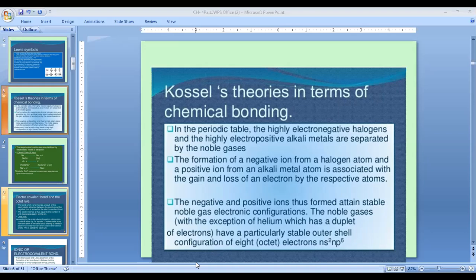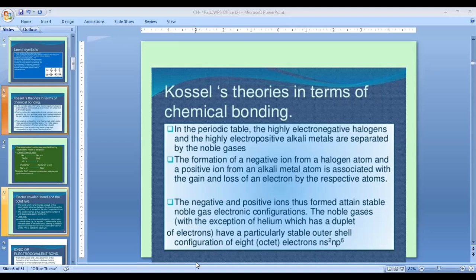So halogens gain an electron and form a negative ion, while alkali metals lose an electron to form a positive ion. This losing and gaining creates a bond due to which they both can join together and form the chemical bond, and this is called chemical bonding. This is a type of chemical bonding, we can say. The negative and positive ions formed can attain a noble gas electronic configuration. If the alkali metal loses one electron, it gets the noble gas electronic configuration, and if the halogen accepts one electron, it also gets a noble gas electronic configuration.